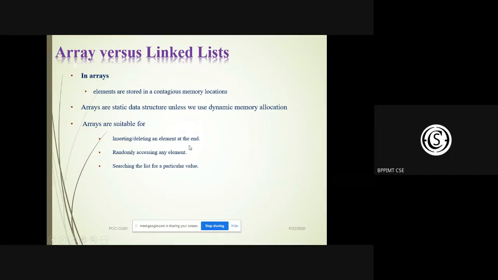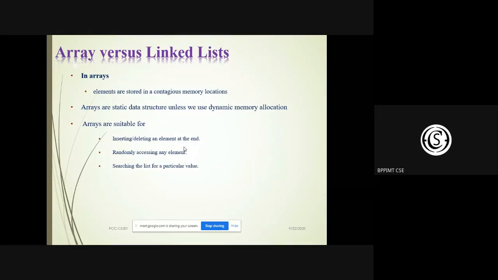This is quite natural. Could you please tell me, for insertion and deletion of an element of an array from the end, what will be the complexity? O(1). Not order of 1, big O of 1. Yes, sir, big O of 1.